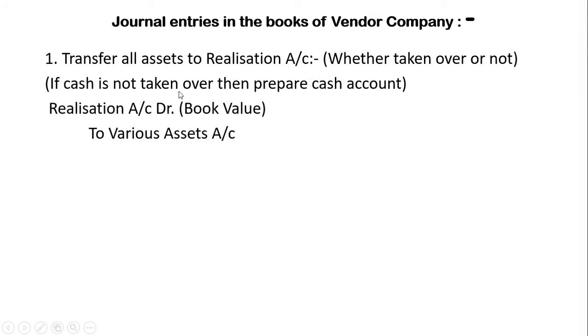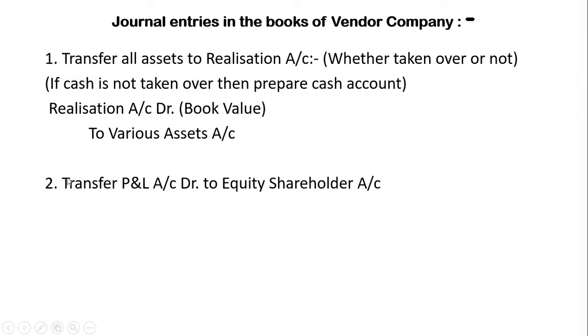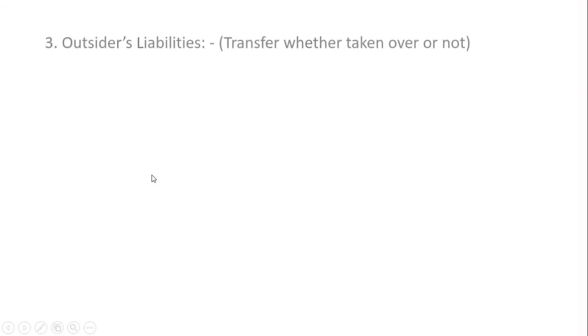If cash is not taken over, then prepare a separate cash account. Realization account debit. All the assets will be transferred to realization account at balance sheet value. Second, transfer P&L account debit balance to equity shareholders account. Equity shareholder account debit to P&L account.